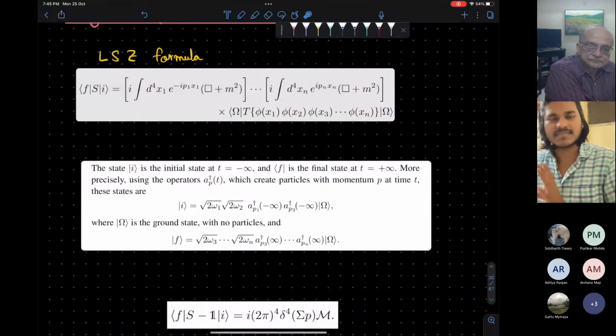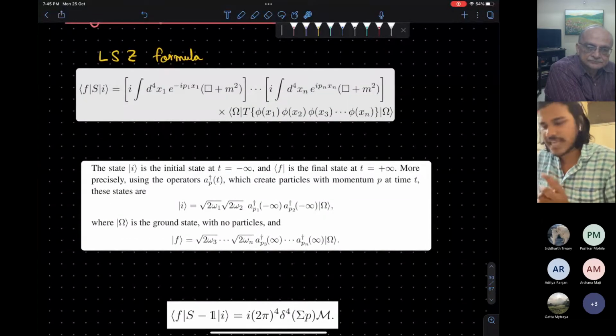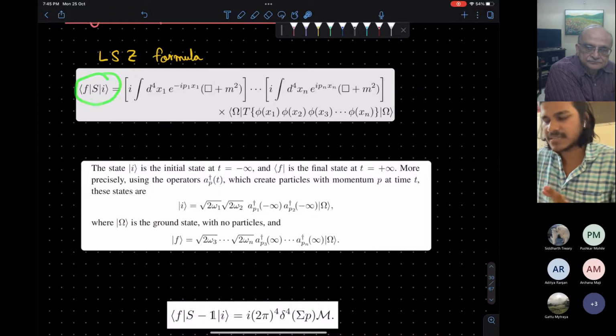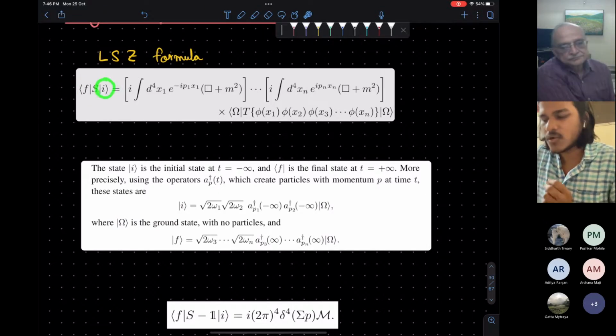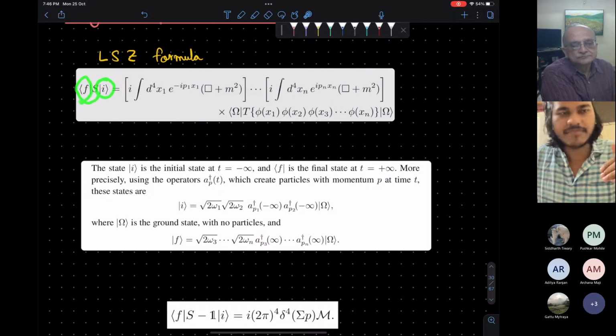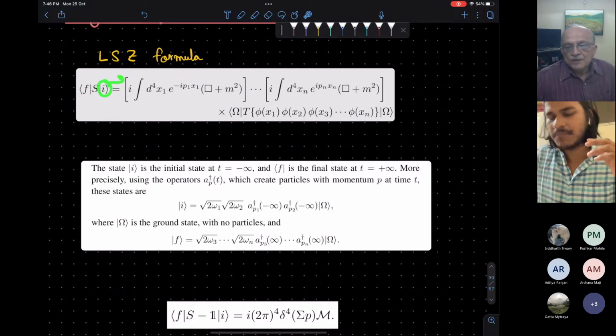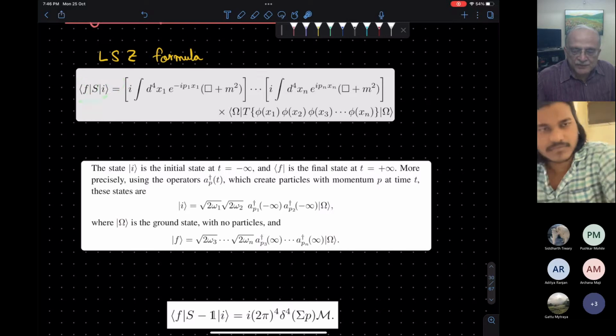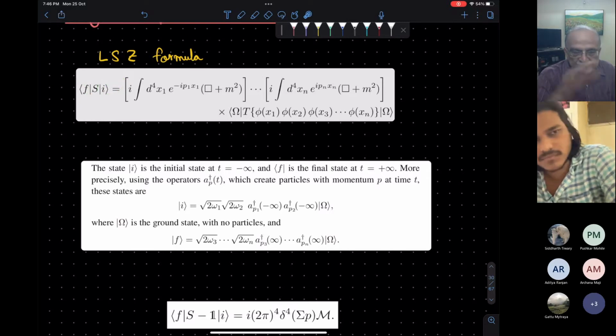And why is the knowledge of these equivalent to knowing everything? The general answer is that there is the LSZ formula, which gives us the expression for the S matrix. This S matrix is the transition amplitude for the initial state I to evolve to some final state F. This I can be an N1 particle state, and this F an N2 particle state. So I and F are perturbative states. They are far-away states.